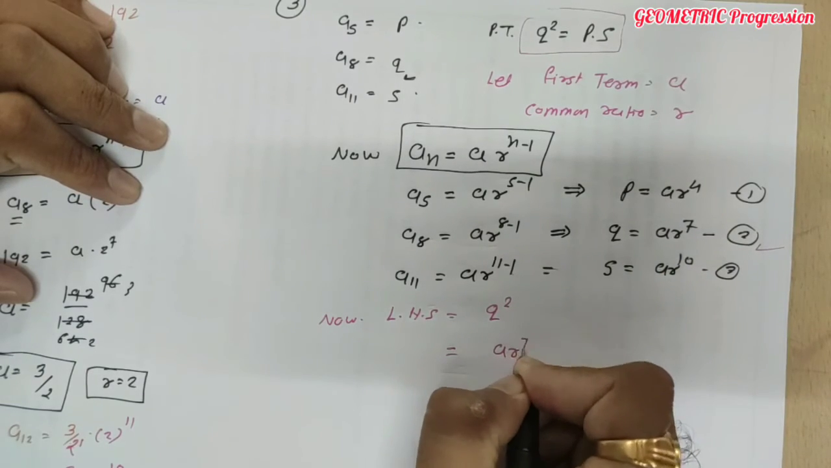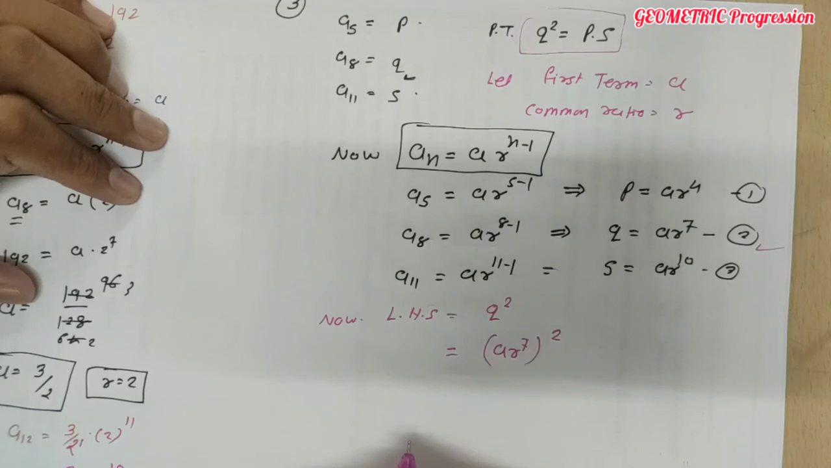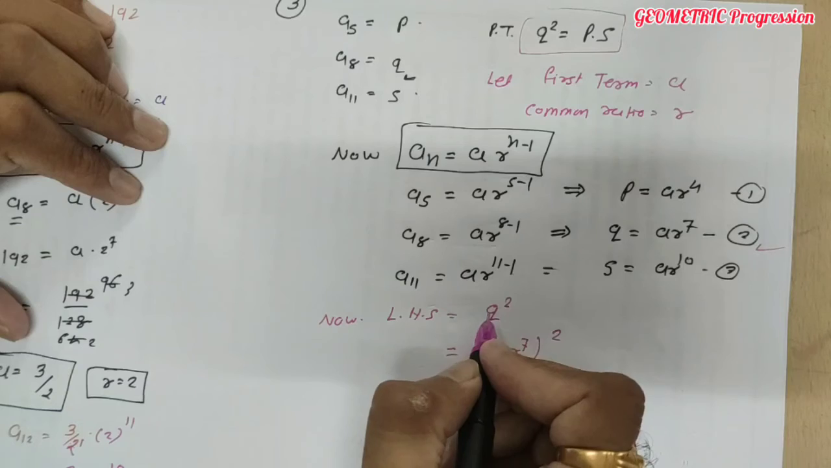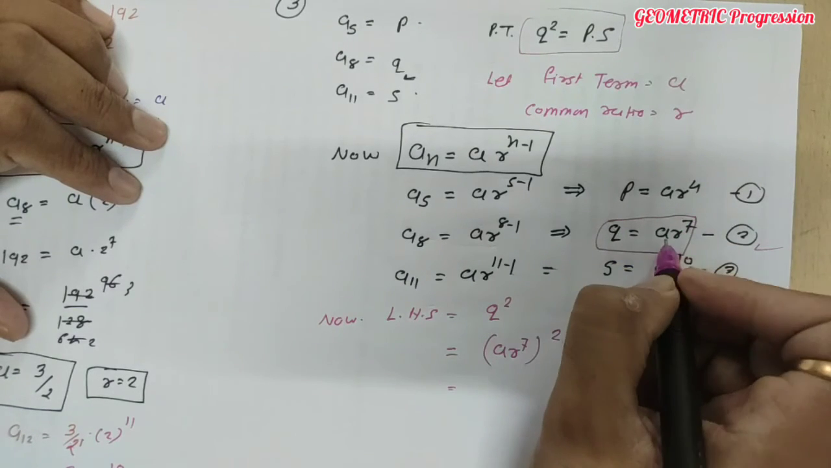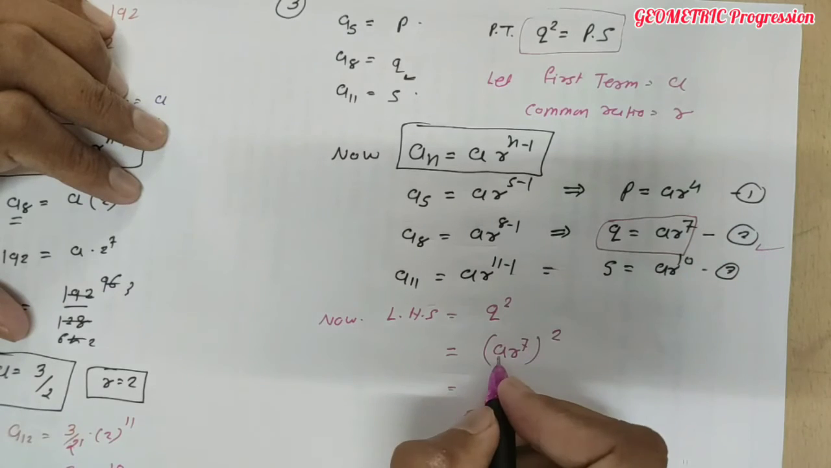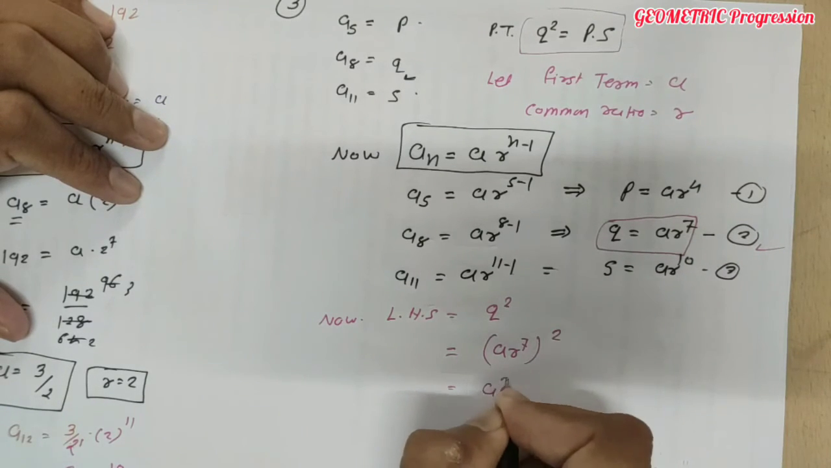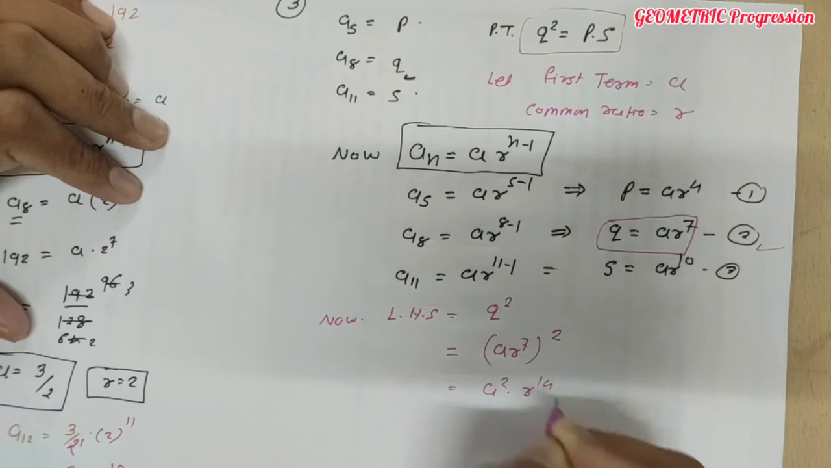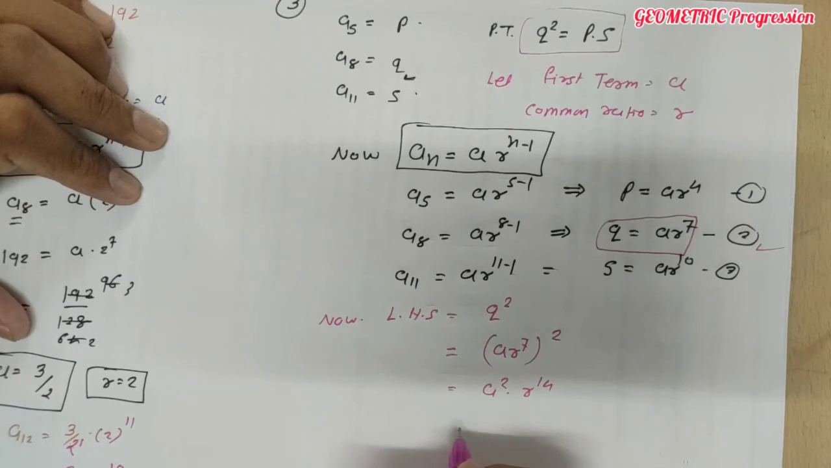So AR raised to 7 का पावर 2 आएगा. है ना? This is Q square. Our Q is this one, AR raised to 7. तो इसका स्क्वायर करना है, तो AR raised to 7 का स्क्वायर. So AR raised to 7 का स्क्वायर क्या होगा? It will be A square R raised to 14, है ना? दोनों में आ गया पावर ऑफ मल्टीप्लीकेशन. A square R raised to 14 होगा.